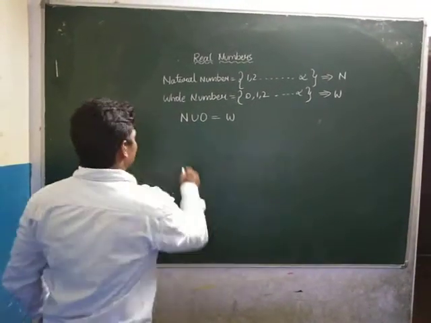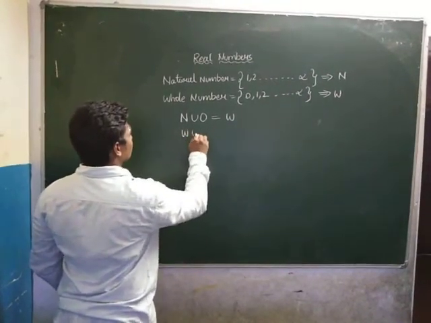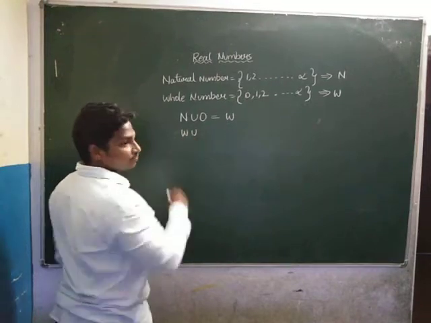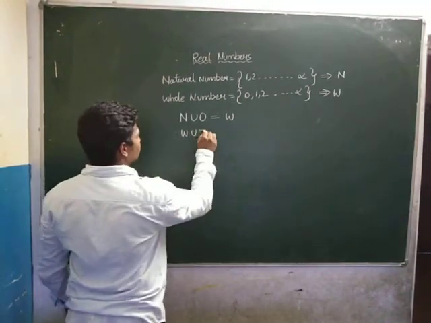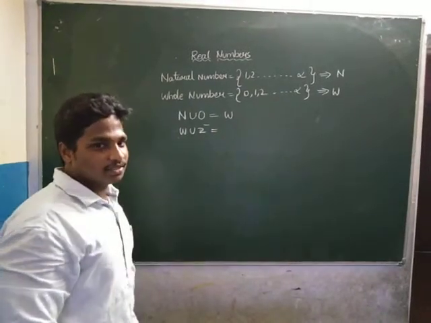Okay, so after that we take the union of whole numbers and Z minus. What is Z minus?